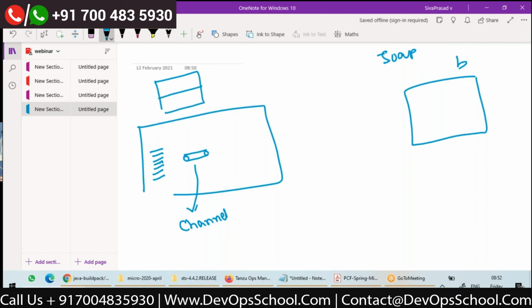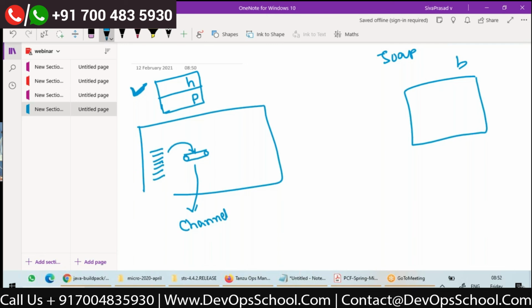Every message will have headers and payload, right? So I will create a generic message and then put that message into this channel. This is not a SOAP message or REST message or a JMS or AMQP message. It's a generic message in some standard format.